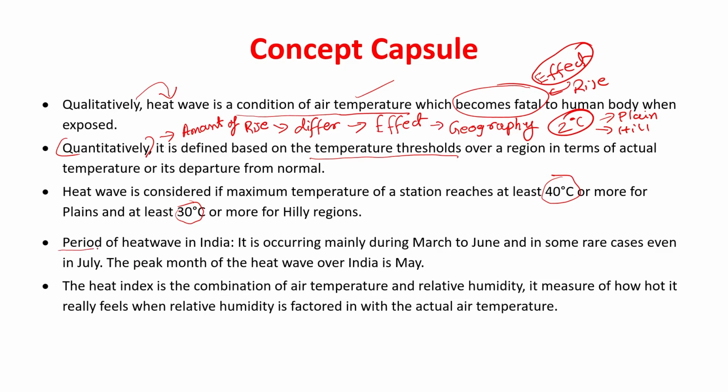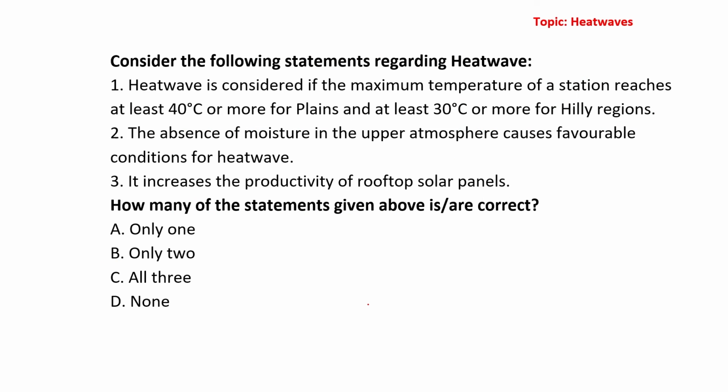What is the period of heat wave? When do heat waves happen in India? Mostly in the months of March to June, but sometimes also in July, but mostly in March to June. And the peak of heat waves, the period when heat wave is at its maximum, is in the month of May. ठीक है. For the purpose of measuring heat wave, what do we take into consideration? Air temperature and relative humidity also. So taking into consideration these two factors, heat wave basically is measured. All right. Question with respect to heat wave. Let us look into it.